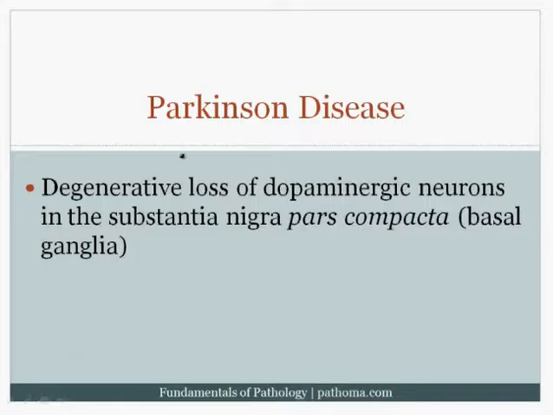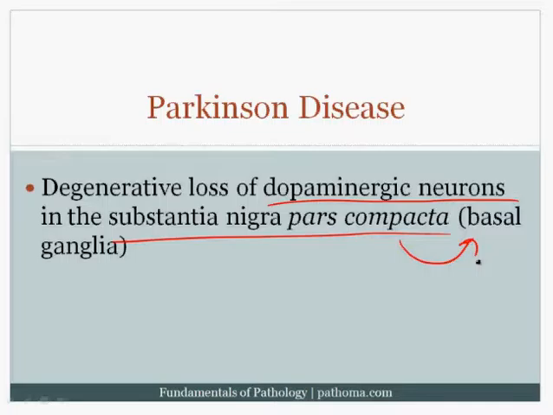Switching gears a little bit, Parkinson's disease is a degenerative disorder in which you lose neurons. However, instead of losing neurons predominantly in the cortex, you actually lose neurons in the deeper gray matter structures of the brain. Now, one of the most important gray matter structures in the deep brain is the basal ganglia. The basal ganglia helps to regulate movement. We'll talk about that in a minute. And in this particular case, i.e. Parkinson's disease, you are going to lose the dopaminergic neurons in the substantia nigra pars compacta, which is part of the basal ganglia. Now, in order to really understand this, we have to go to the whiteboard.